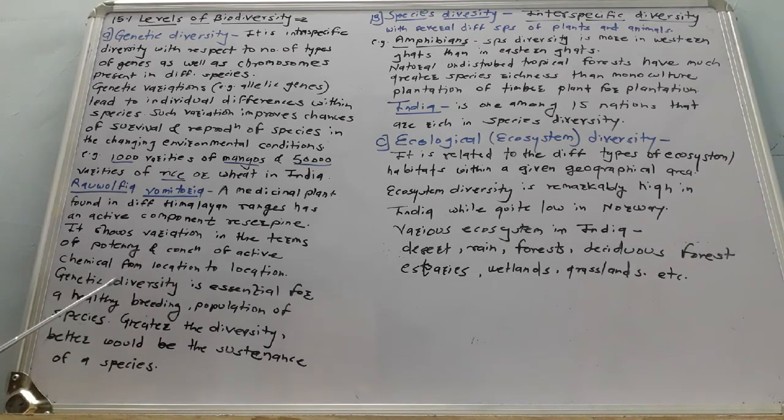It is necessary for healthy breeding and improvement of a species as well as populations of a species. Greater the diversity, greater the genetic variations, better would be the results, which bring about the sustenance of a species in changing environmental conditions. So this is the first type of level of biodiversity, genetic diversity.